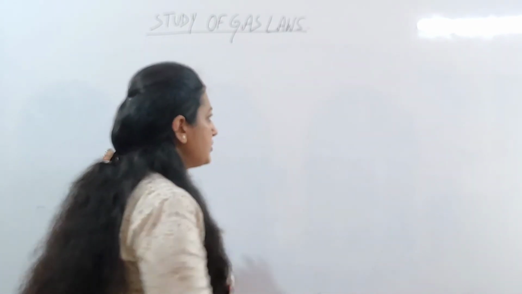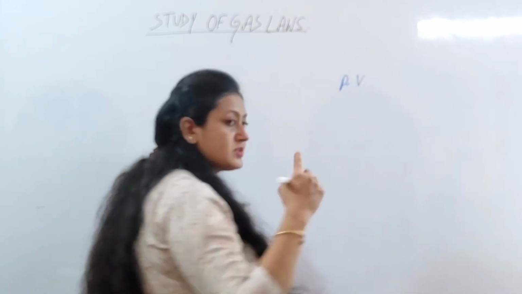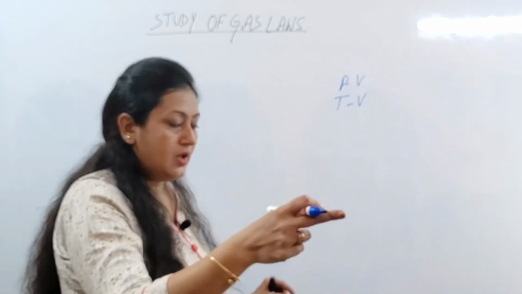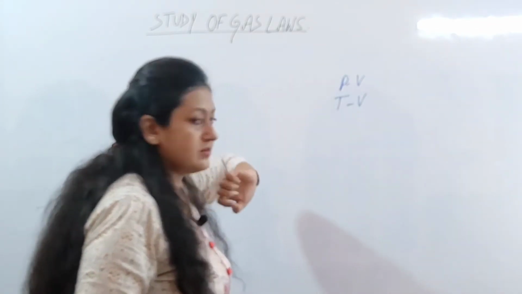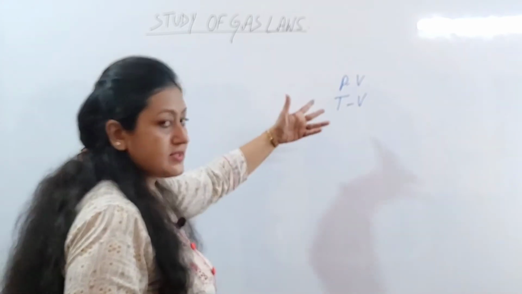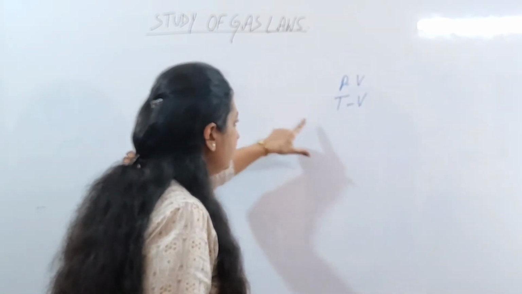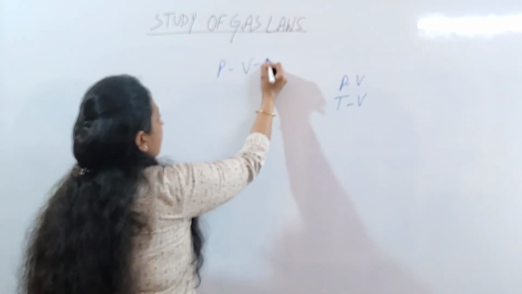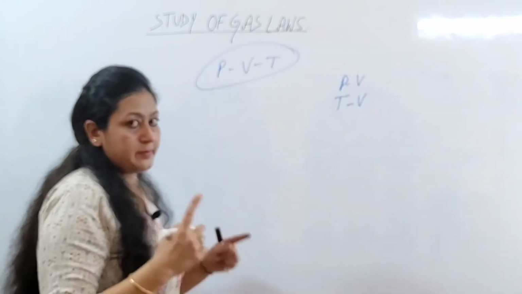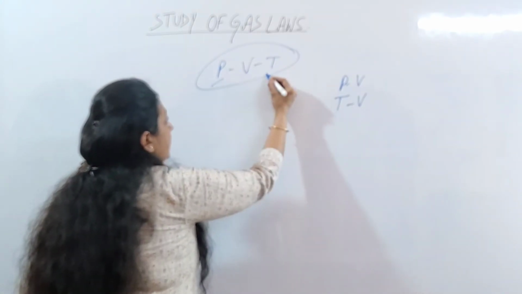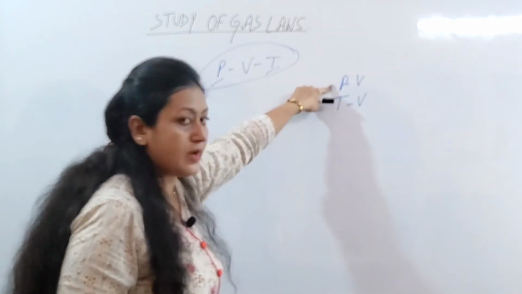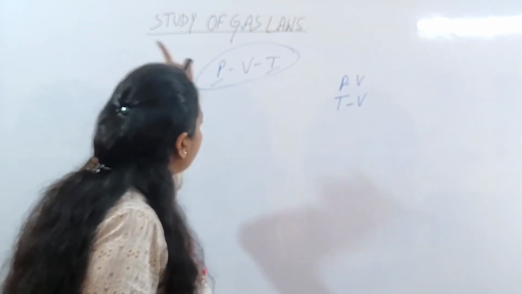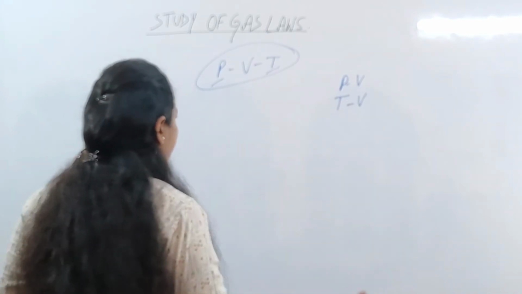Now we have studied the relationship between pressure and volume keeping the temperature constant, and also the relationship between temperature and volume keeping the pressure constant. That is Boyle's law and Charles' law. Now let us see the gas equation, whereby we will be studying the relationship between all three variables together in a single equation: pressure, volume and temperature. What would happen if both pressure and temperature are varied? Here only pressure was being varied, here only temperature was being varied. But what will happen if both are varied?